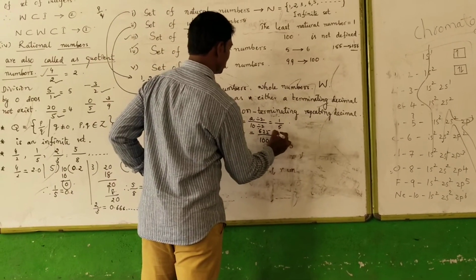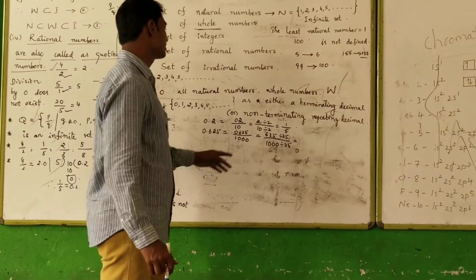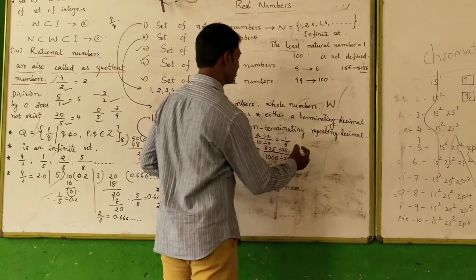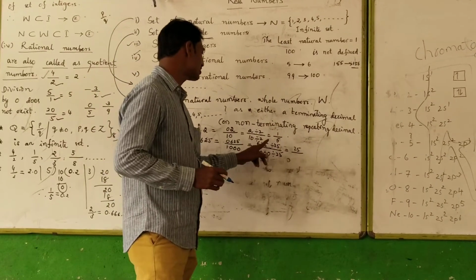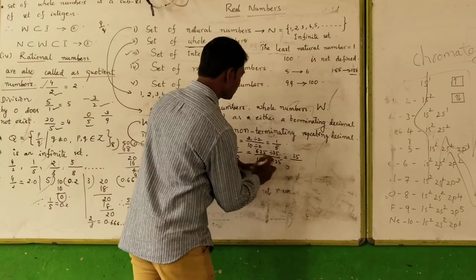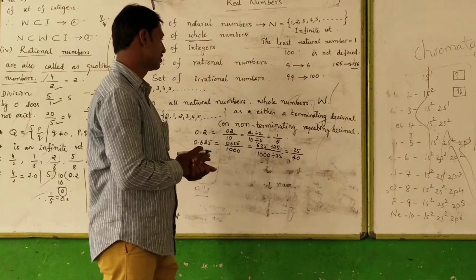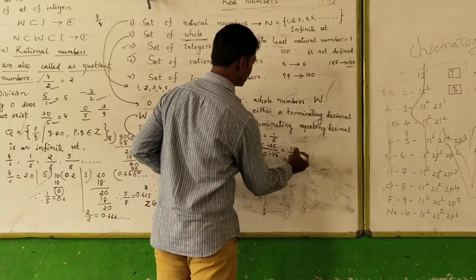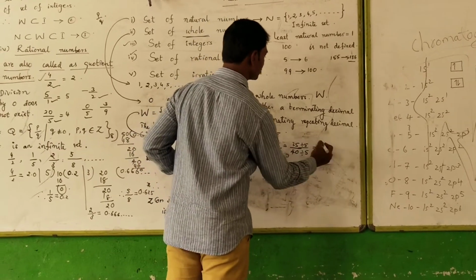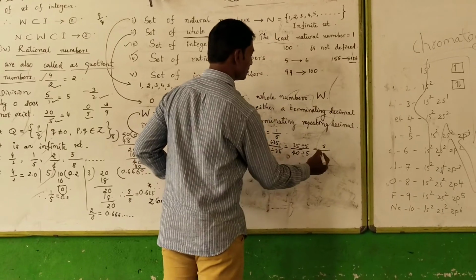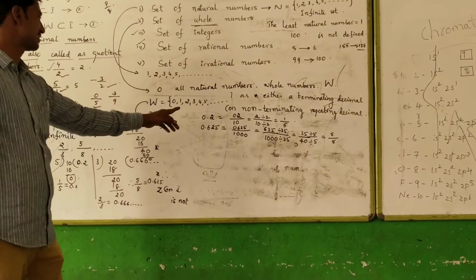Both the numbers are divisible by 25 directly. So how many times is 625 divisible by 25? 25 times. 25 fours are 100. Then here 0 remains, we need to write down 40. Again both the numbers are divisible by 5. 5 fives are 25, 5 eights are 40. Therefore, the value of 0.625 is equal to 5 divided by 8.